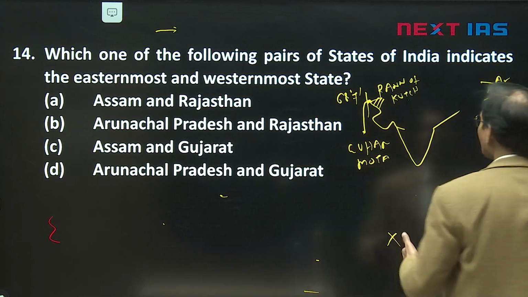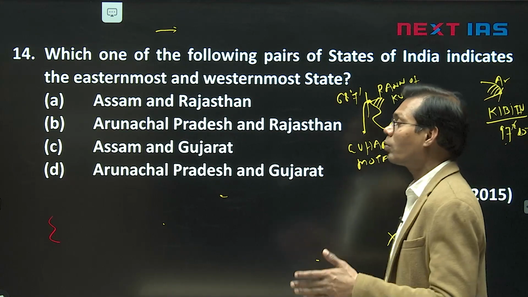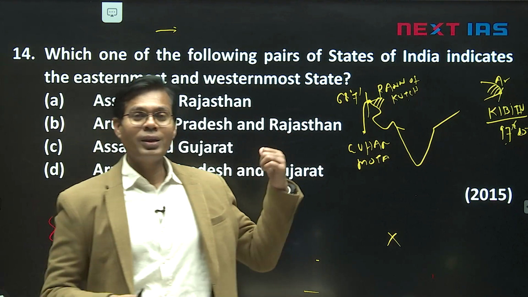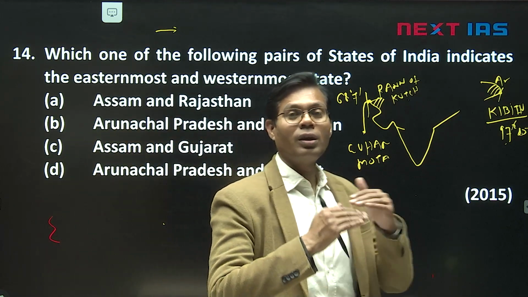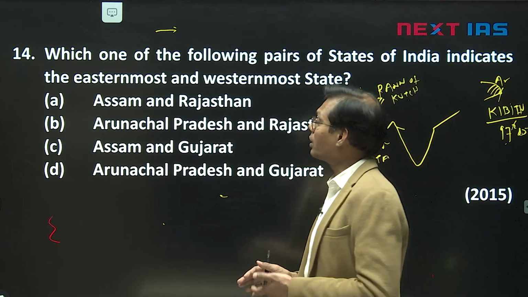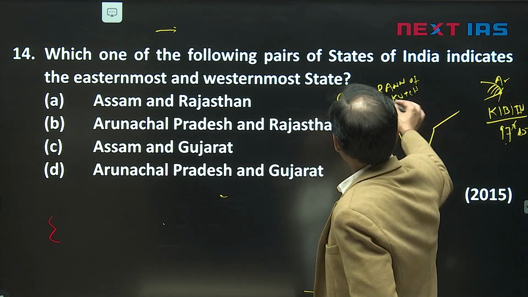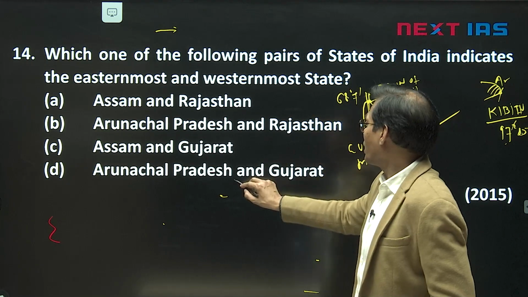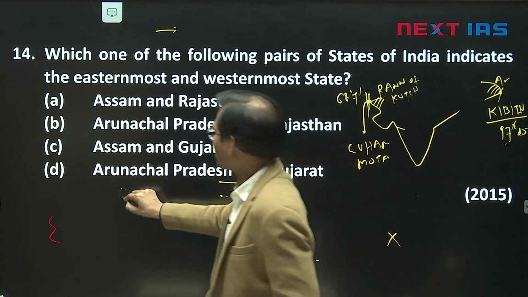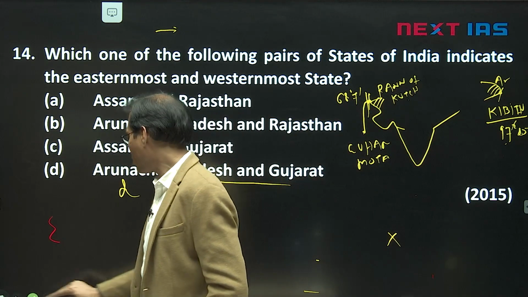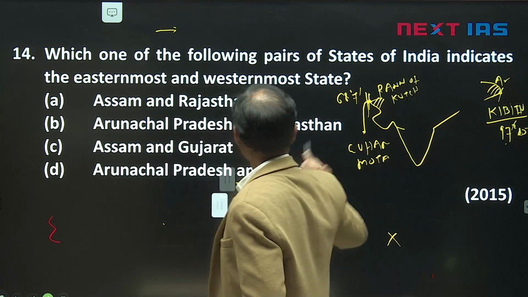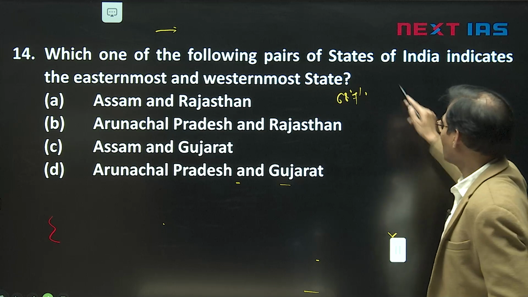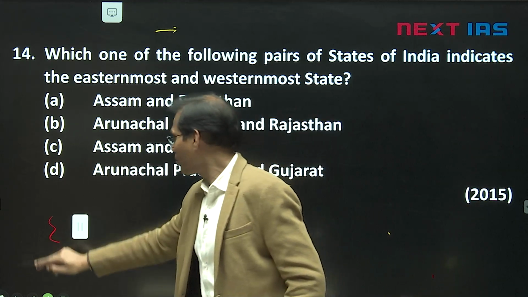They can ask whether the easternmost area of India is swampy marshy land or forested area, a famous dense forest, Arunachal, Myanmar border. And westernmost area, Rann of Kutch, is marshy land, the largest marshy land of India. So this way also you can consider Arunachal and Gujarat, D option. And after this particular part, check the question in this series.